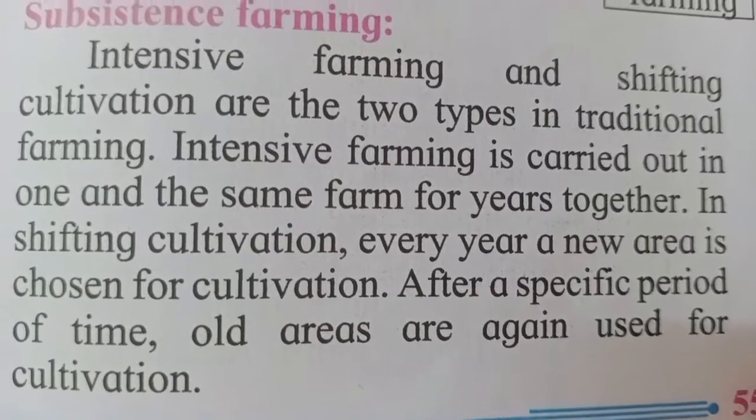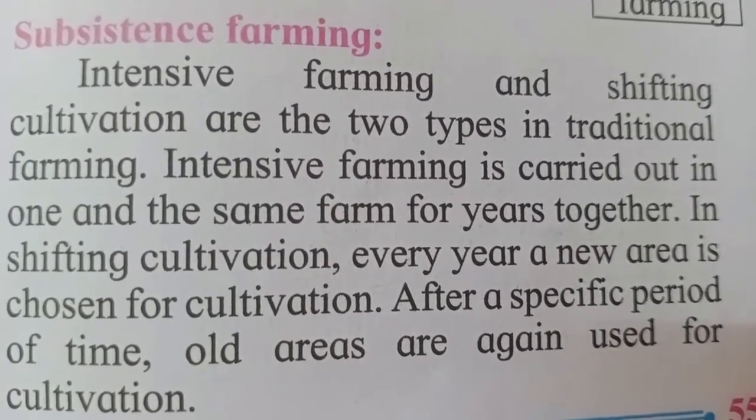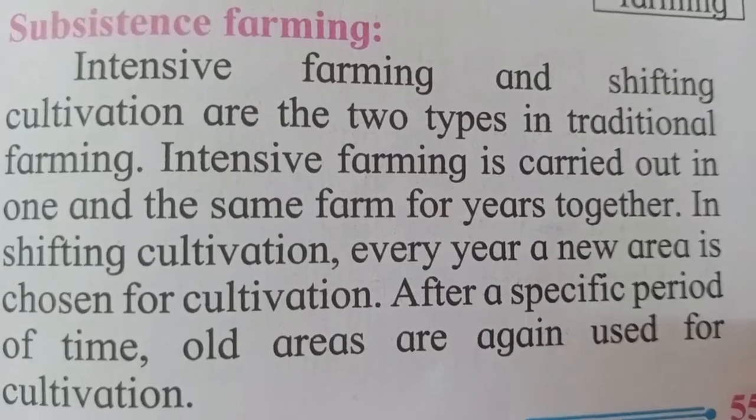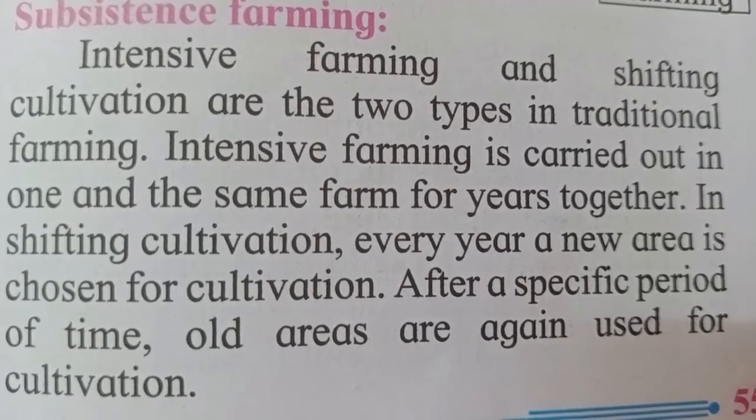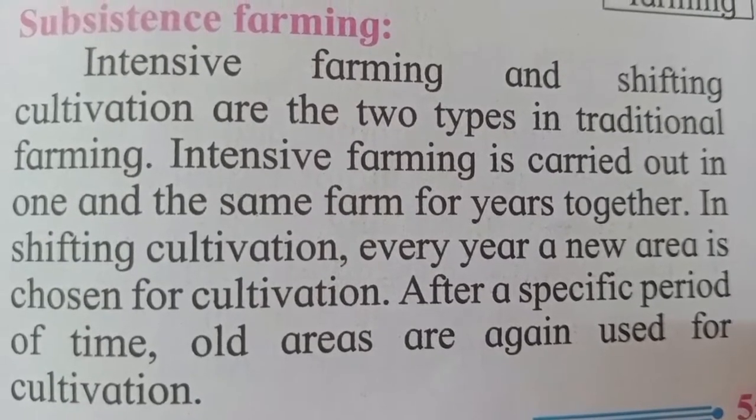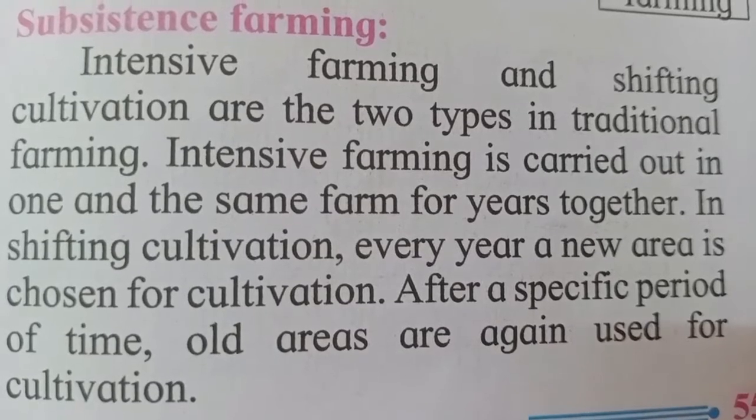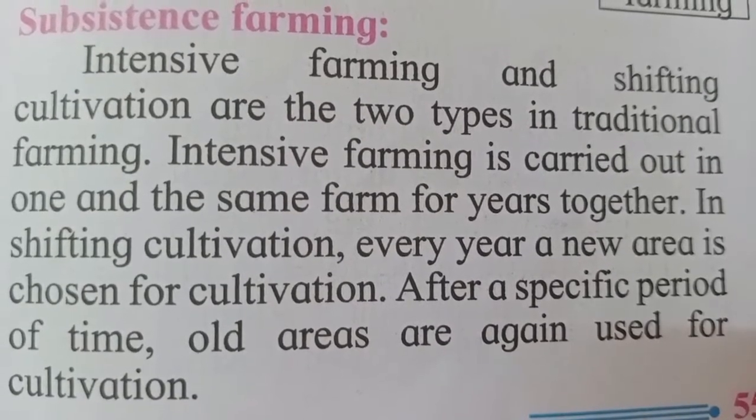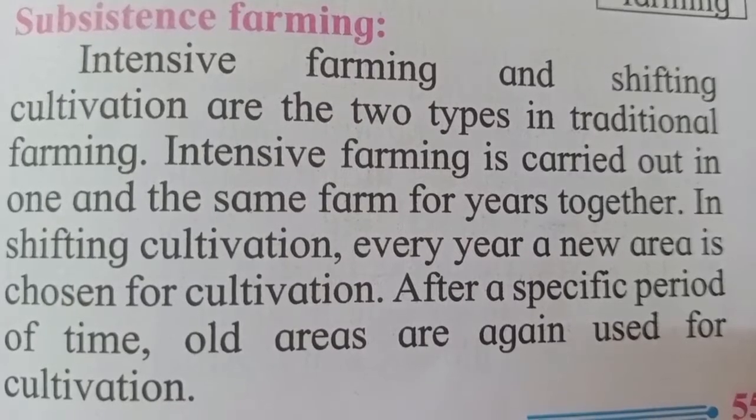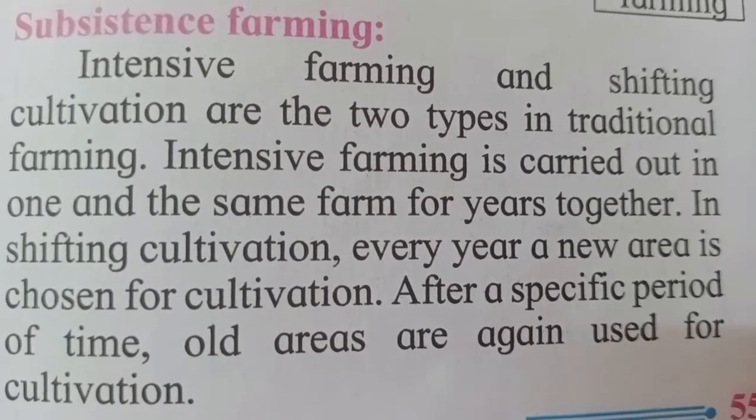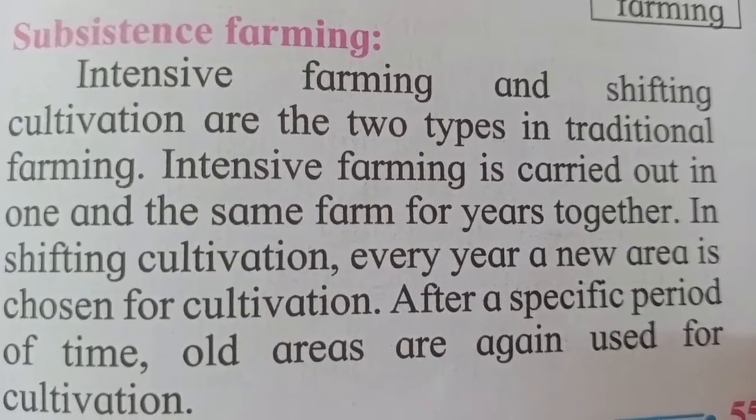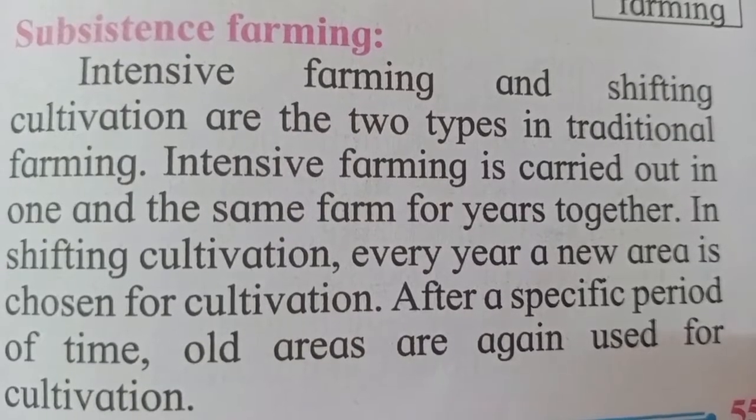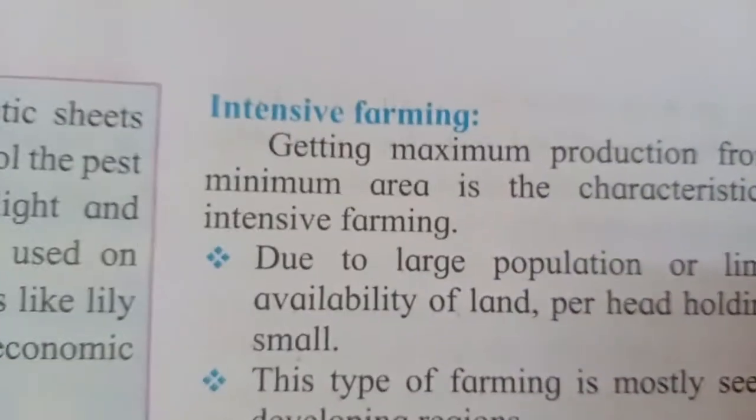So in shifting cultivation, what the farmers do is, if they have two pieces of land, for one year they cultivate one piece, the next year they cultivate the other piece of land and they keep the first piece of land empty. So they are shifting once here, once there. Like that they keep on shifting. But intensive farming is where the farmland is used continuously for some cultivation purpose. So let's see intensive farming in detail.